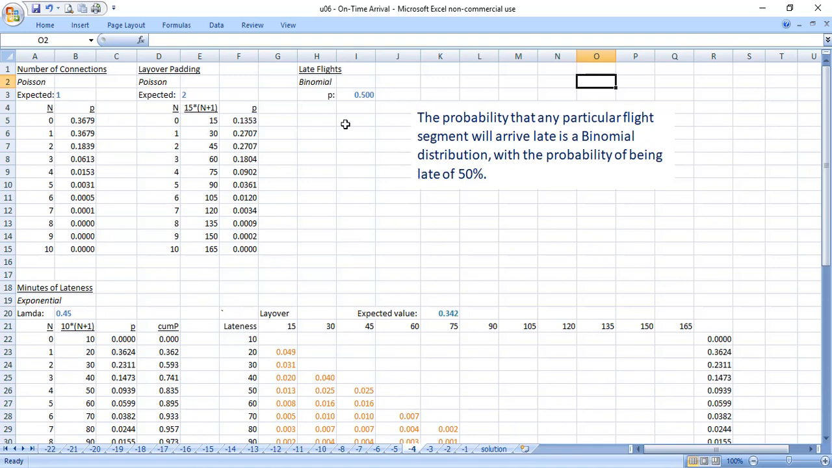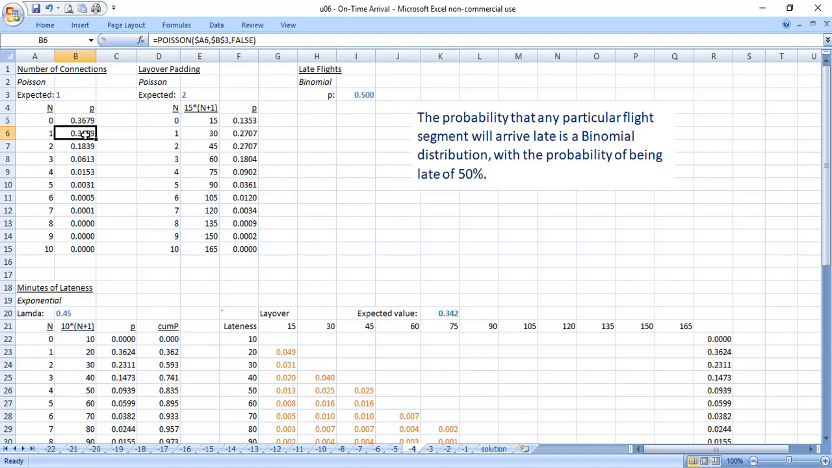So the question is, is it late? The other parameter we were given in the problem is that the probability of a particular flight segment arriving late is a binomial distribution with a probability of 50%. So again, if you're thinking about your problem, we already knew back here that there's a 36% chance I won't miss a connection because I won't have a connection.